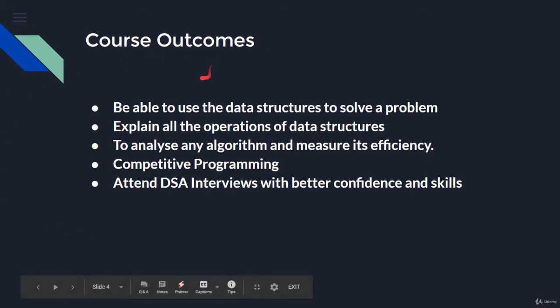Course outcomes. These are the major outcomes of this course. You'll be able to use the data structures to solve a problem if you complete this course, and you'll be able to explain all the operations of data structures. In this course, we are covering almost all the operations of the basic data structures. You will also be able to analyze any algorithm and measure its efficiency in terms of time and space. That's another key point of this course.